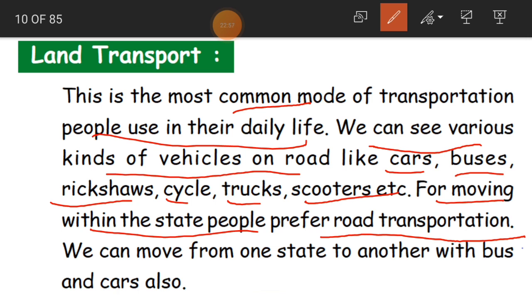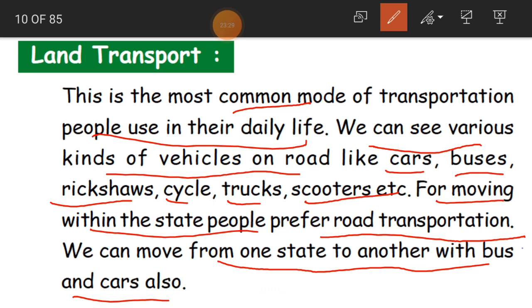We can move from one state to another with buses and cars also, not only trains, children. Normally for long distances, we prefer to travel by train rather than bus or car. If you have your own car, then we prefer to go in cars.